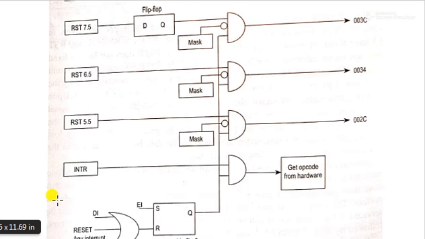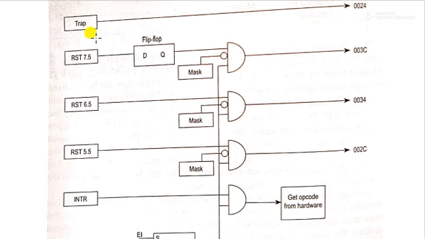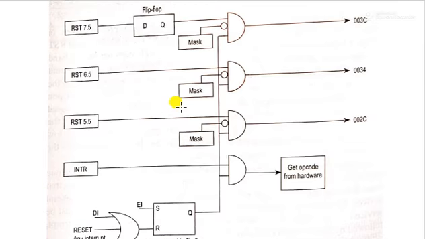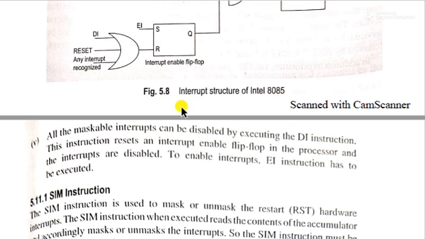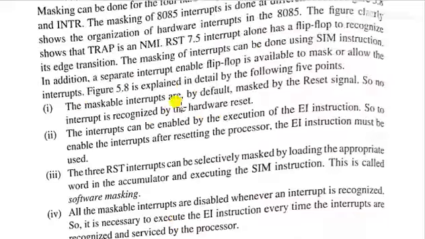This is the diagram of the interrupts. TRAP is the highest priority. It's non-maskable. So if any input output device comes through the TRAP signal, the 8085 does not need any masking. Its priority is first, so it serves this line. These are the flip flops. So this is the basic interrupt.